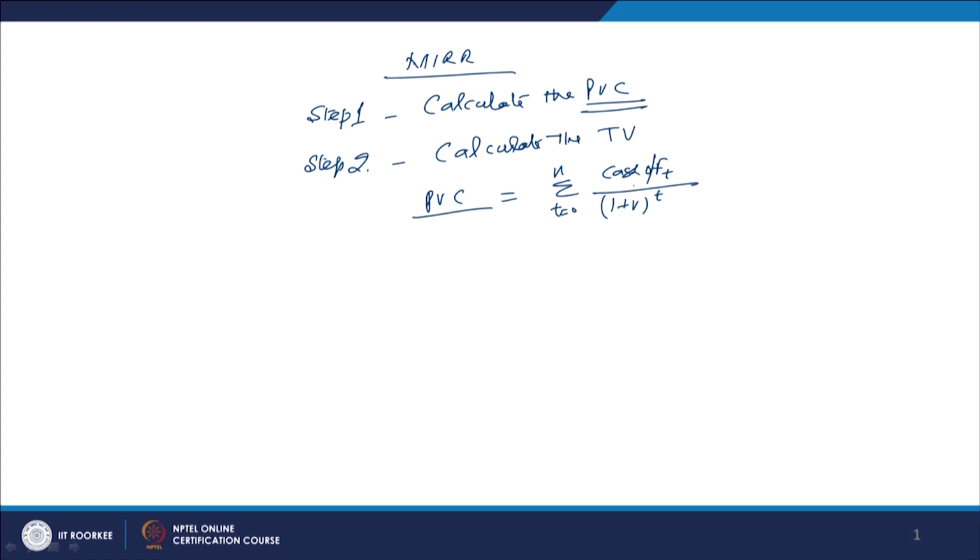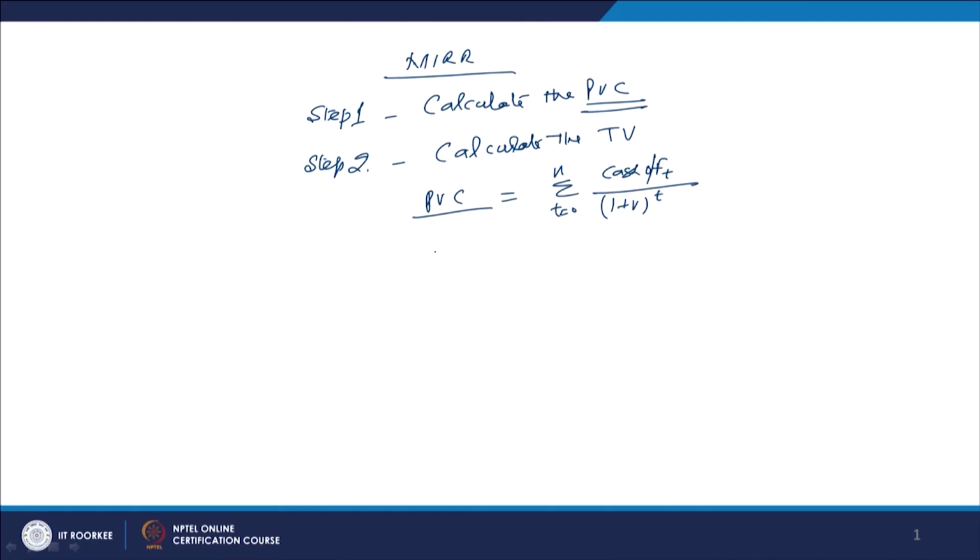So, for example, for a cash outflow occurring at year T, if it is occurring in the 0 period, the value will be equal to 100%. If it is occurring in the third year, it means T will become 3. If it is taking place in the beginning of the third year, you have to discount it for 2 years, right. First and the second year you have to discount it.